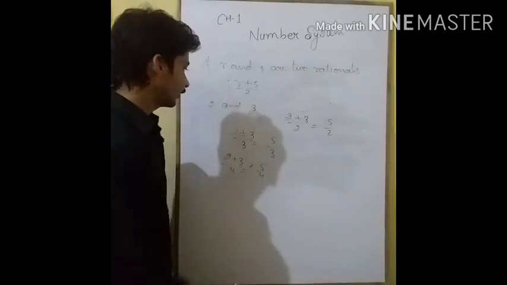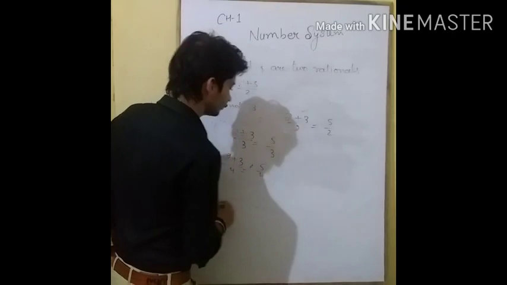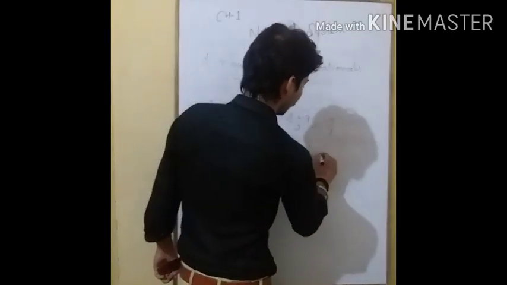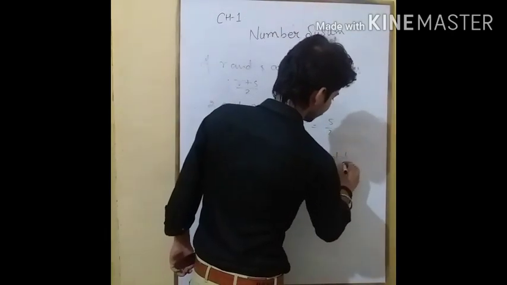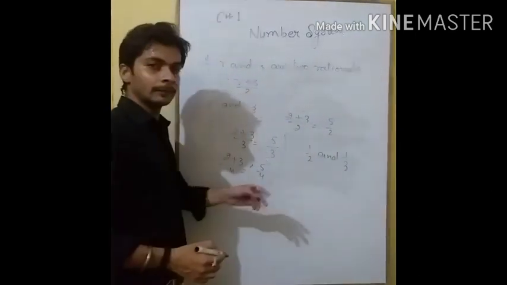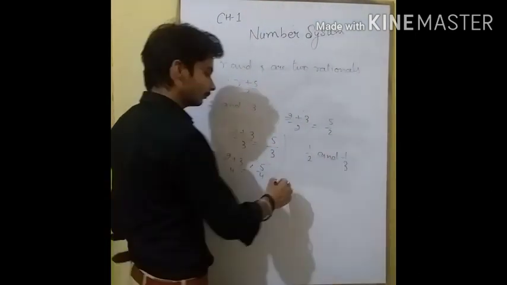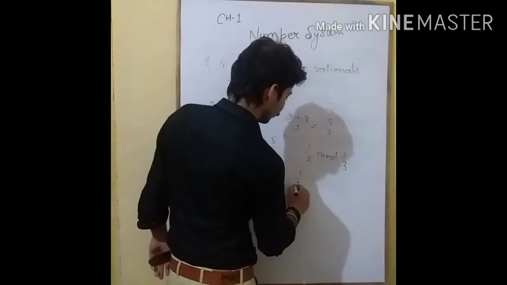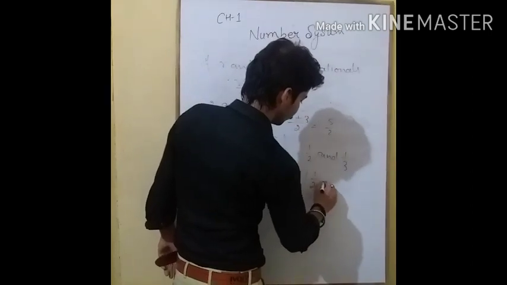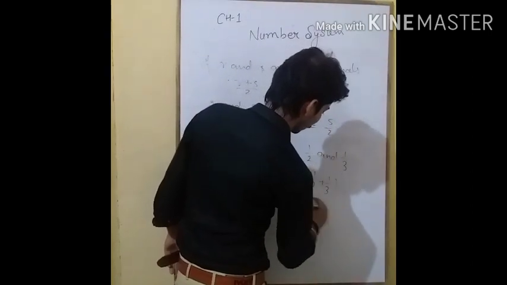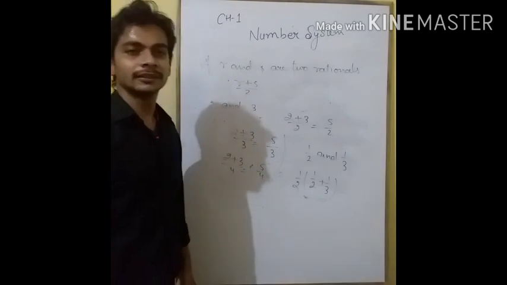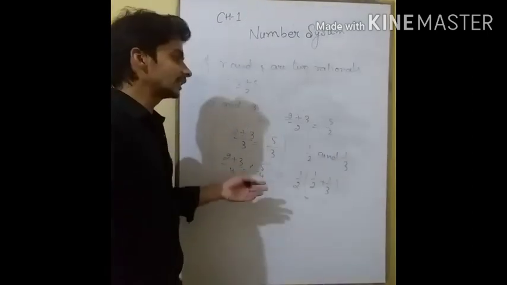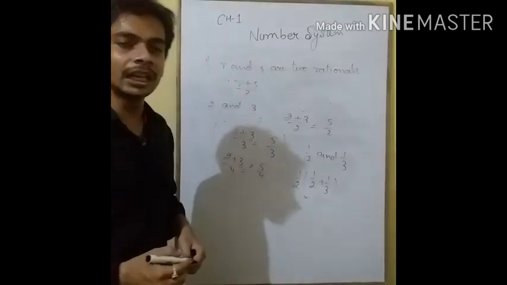Clear? We can use it with rational numbers like 1 upon 2 and 1 upon 3. If we want to find a number between them, then again we will divide by 2, that is 1 upon 2 plus 1 upon 3, and solve it and get the answer, which will be a rational number between the given two rational numbers.